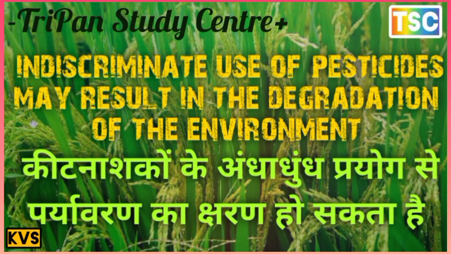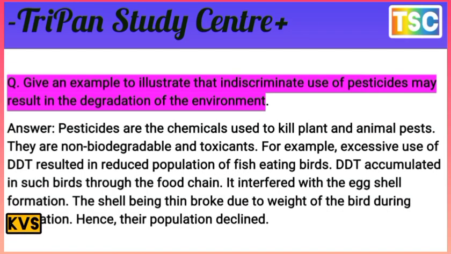The next question arrives: give an example to illustrate that indiscriminate use of pesticides may result in the degradation of the environment. That is an important question for the exam. Indiscriminate use of pesticides may result in the degradation of the environment. That's an important question.